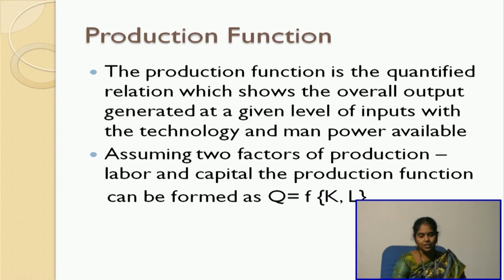A production function is a quantified relation which shows the overall output generated at a given level of inputs with a level of technology and manpower available. Let us assume two factors of production, let one be labor and the other one capital. The production function can be formed as Q is a function of labor and capital, Q = f(L, K), where K stands for capital and L stands for labor. It is a mathematical relationship which shows the relationship between input as well as the output factors.